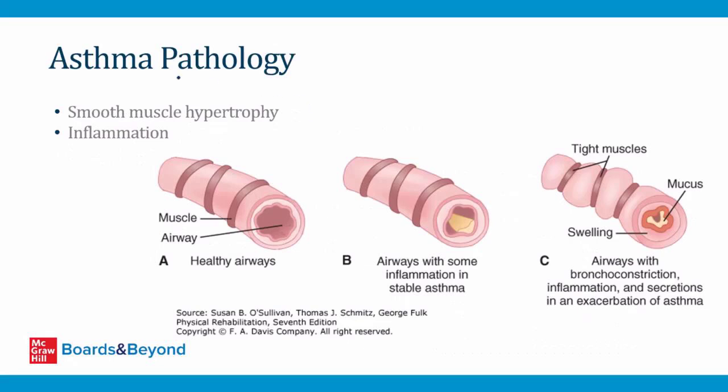Let's talk a little bit about the pathology of asthma. So if you look at this cartoon on the slide here, this is what healthy airways look like. These are open bronchioles where air can easily move through them. Over here is what you can see in a patient who has severe asthma with multiple recurrent episodes. So they can develop smooth muscle hypertrophy around the bronchioles. This can lead to tight muscles. That's what's shown here. And then all the inflammation in the airways can lead to swelling and the production of mucus. And as you can imagine from looking at this cartoon, this creates an obstruction to airflow. That's what causes the wheezing and the dyspnea.